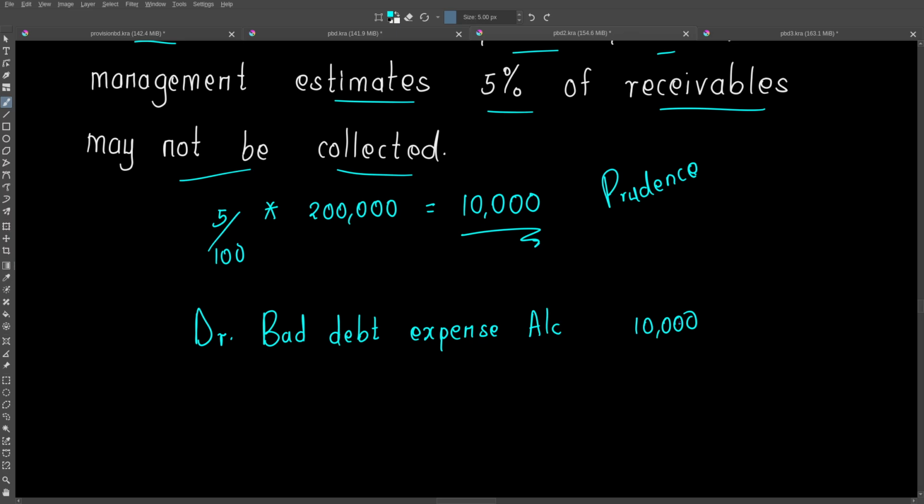As we pass this entry, I want us to note this. We are going to credit first. Let us credit this account, which is provision for bad debt. As mentioned, you're going to find others say allowance for bad debt, which is the same thing. So for the provision for bad debt account, you're going to credit 10,000.